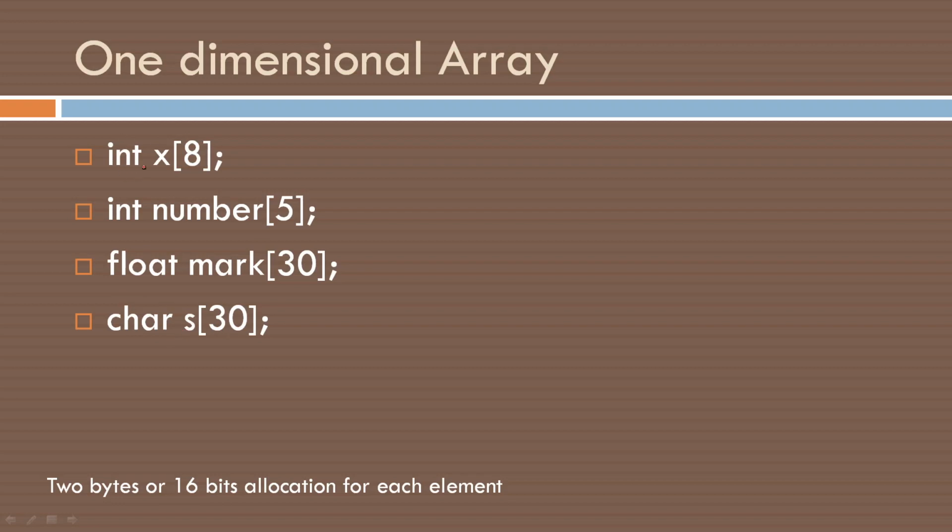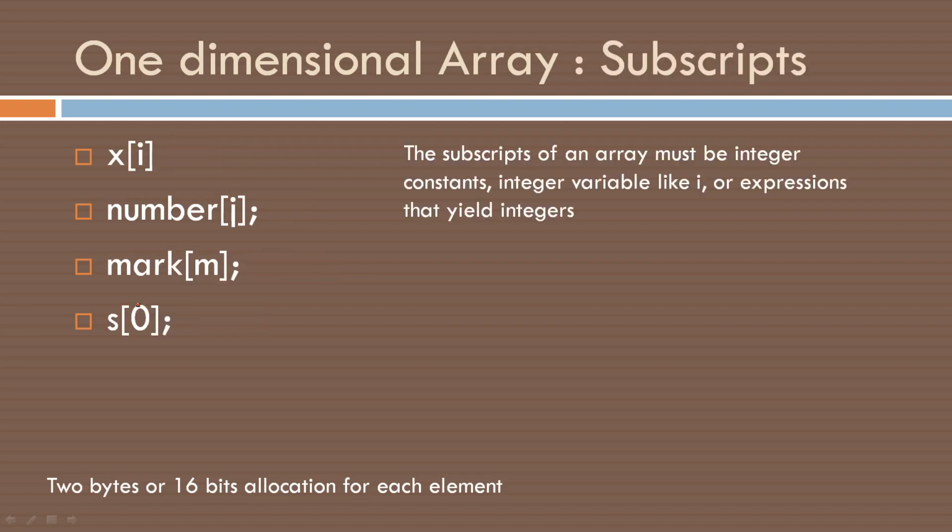Okay. When we declare an integer, what does it mean? It means 2 bytes will be allocated for storing each element. In the case of a floating point number, we require 4 bytes. In the case of a character, we require 1 byte. And each array has a subscript. This is a one-dimensional array, so only one subscript is needed to refer to all elements in the array.